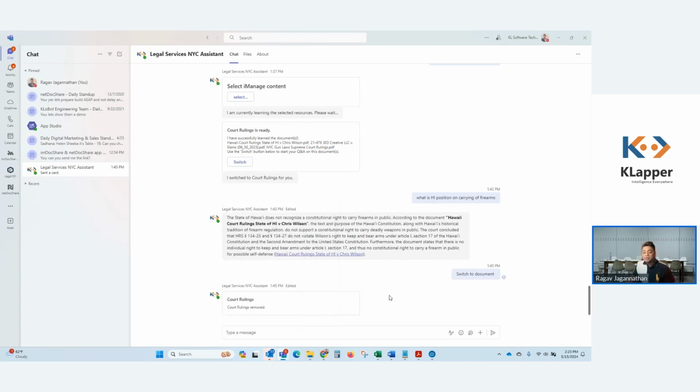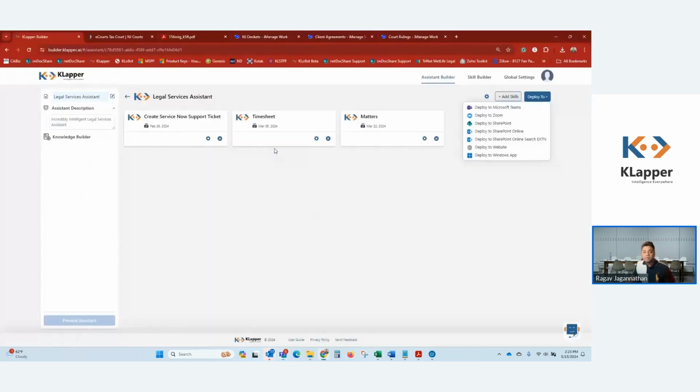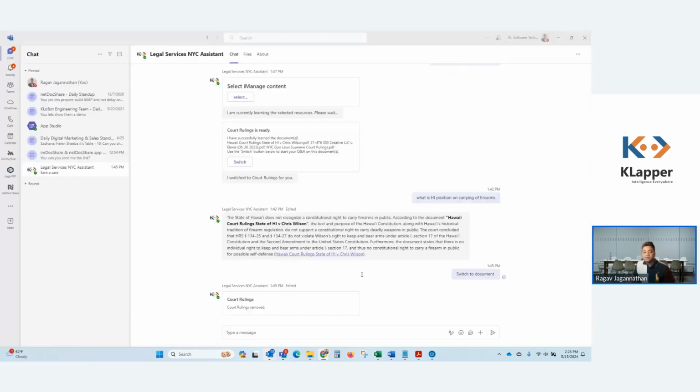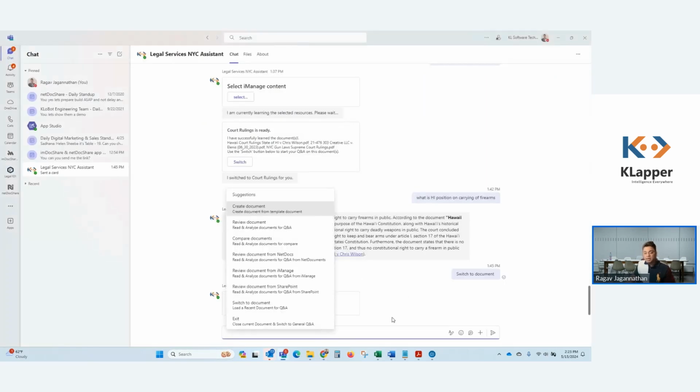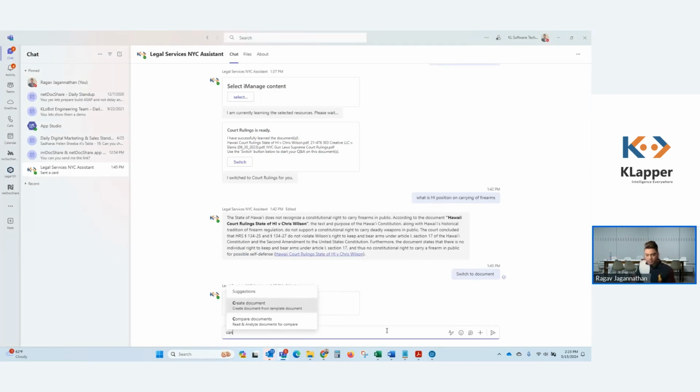But before I do that, I just want to quickly show you guys this specific skill that I've added for timesheet, right? So let's go ahead and test this out here. Can you enter 2 hours today for matter? I have a matter number here that I'm going to use. And I'm just going to say that it was a client call.